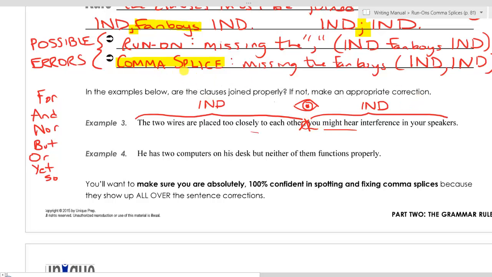We cannot put only a comma between two independent clauses. Remember we said that is a comma splice. This is a comma splice. I'm going to write CS there. The way that we can fix this is by changing that comma to a semicolon. That's one way. The other way is we can add a fanboys.